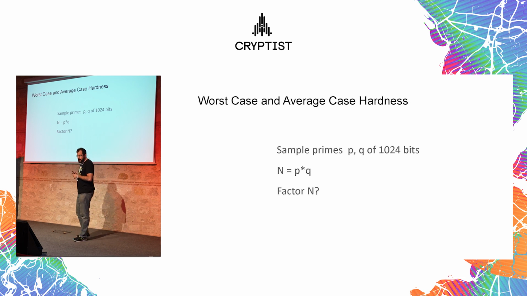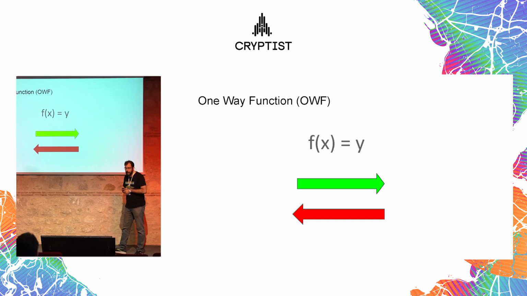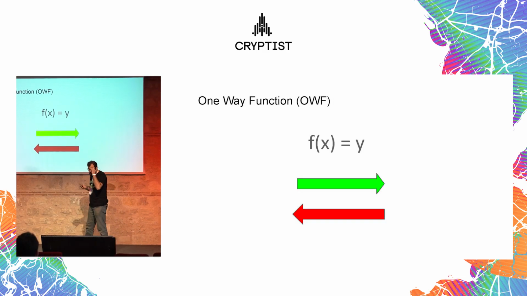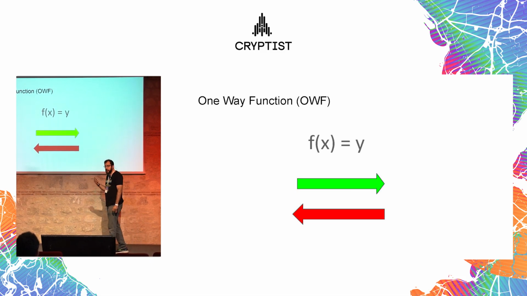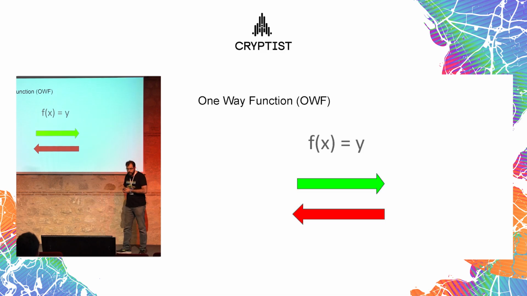So this is the distinction between worst case and average case. Lastly, we need one-way functions. Again, very informally, it's just a function that you can compute in the forward direction very easily, but it's very hard to invert. So given x, you can compute f of x. If f is a one-way function, you can easily compute this y, but given y, and still knowing f, you cannot find x, or it is hard to find x. So this is the object that we have for one-way functions.